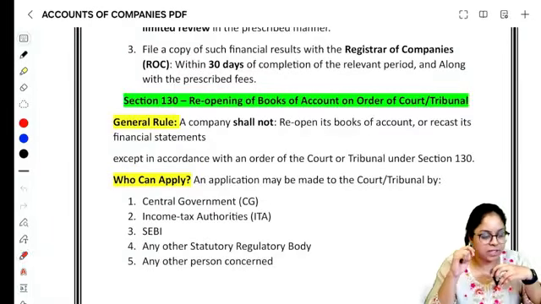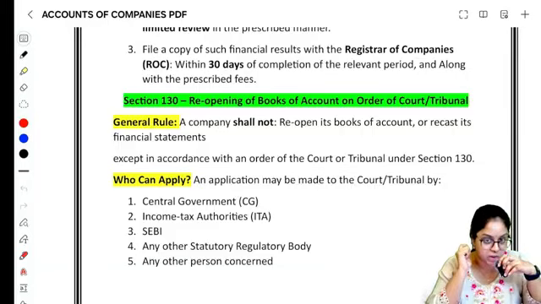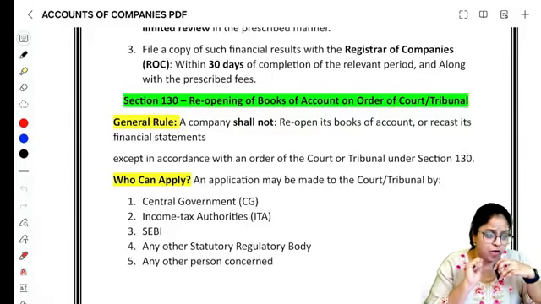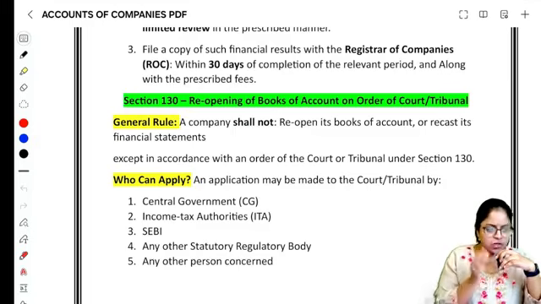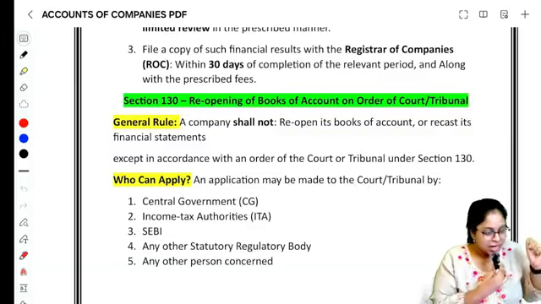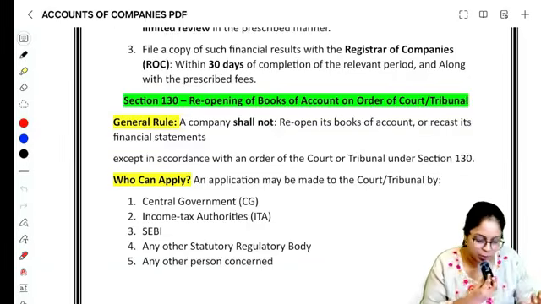So let's continue with the next section, section number 130 and 131. You have to learn them together, only then you will get maximum understanding. Section 130 talks about reopening of books of accounts on order of court or tribunal. Once I am done with preparing my books of accounts, I will get it approved by my board. Then I will lay it in front of my shareholders in the AGM and shareholders will approve it.